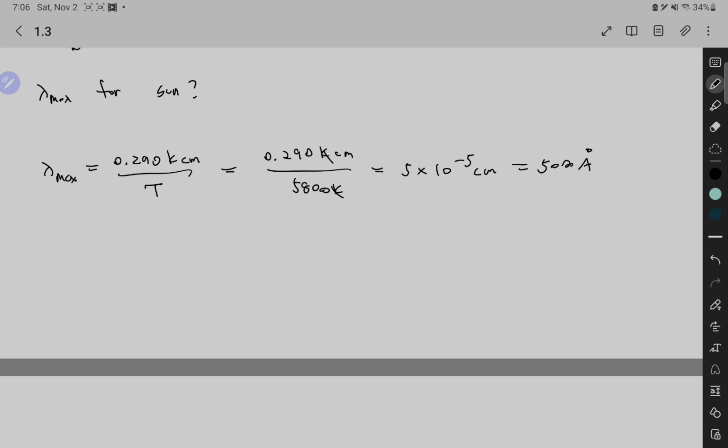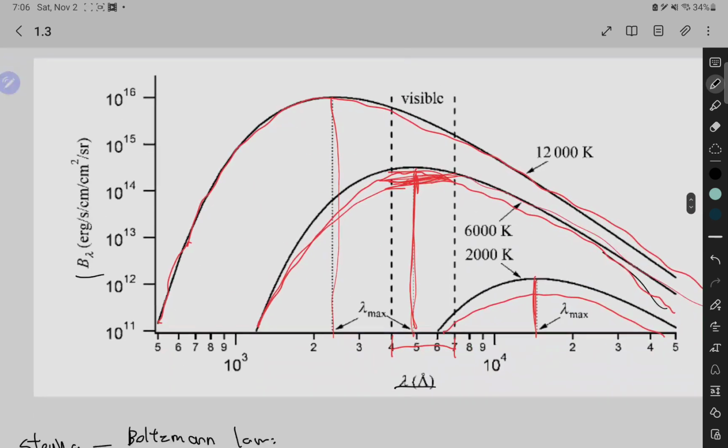So a lot of energy reaches the Earth's surface. That's the reason why the Earth is warm, compared to some other planets with no atmosphere. Meanwhile, the Earth's surface has an approximate temperature of 290 Kelvin, but it emits mostly infrared radiation. Because remember, for 290 Kelvin, if you draw its graph, its lambda max is going to be somewhere in the infrared.